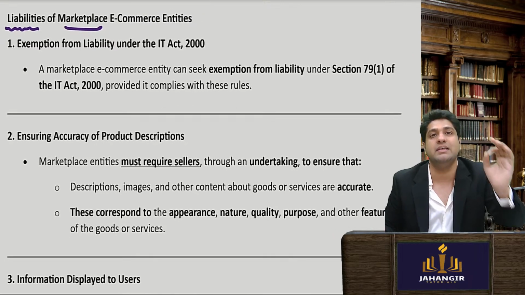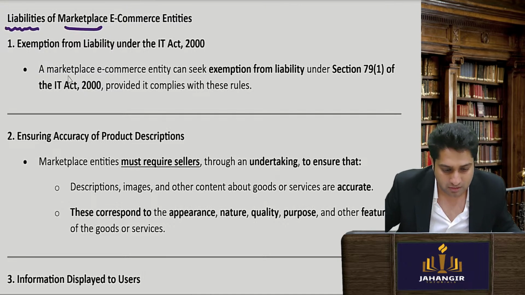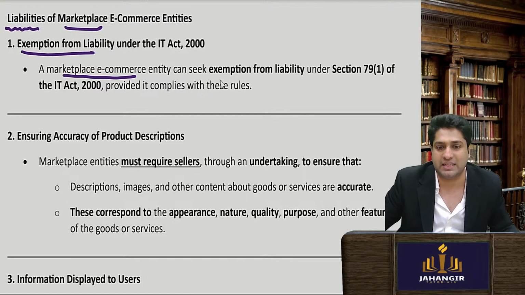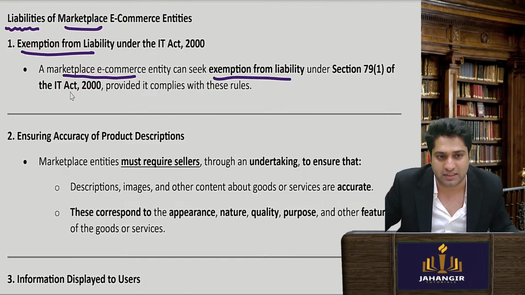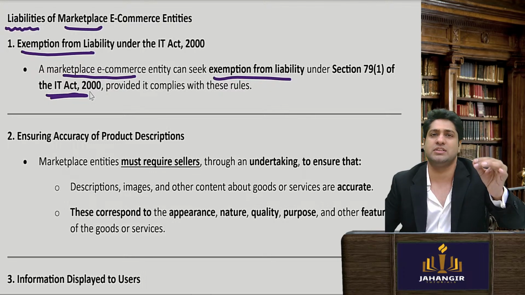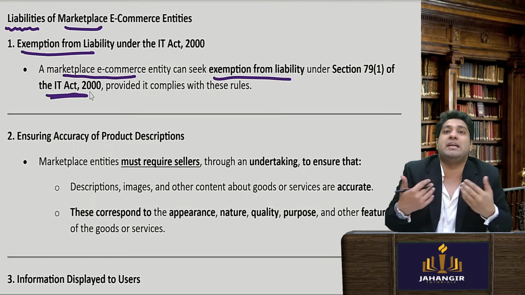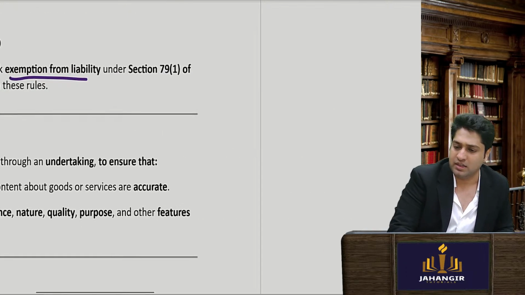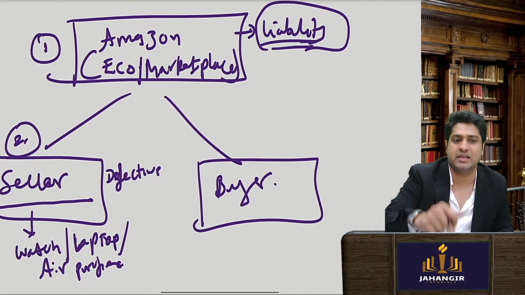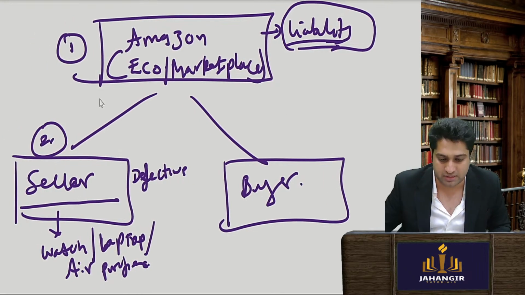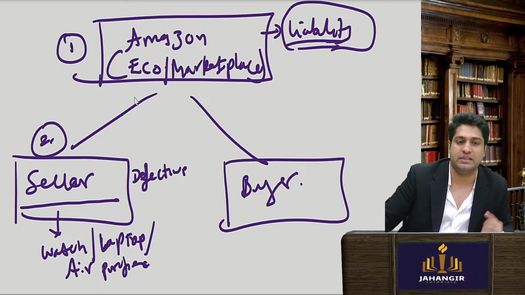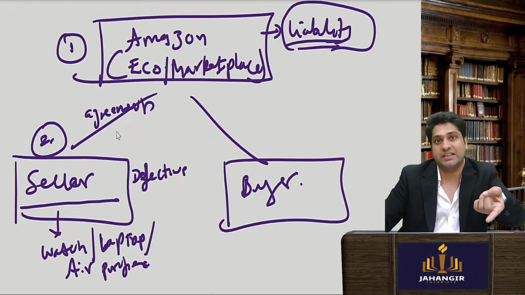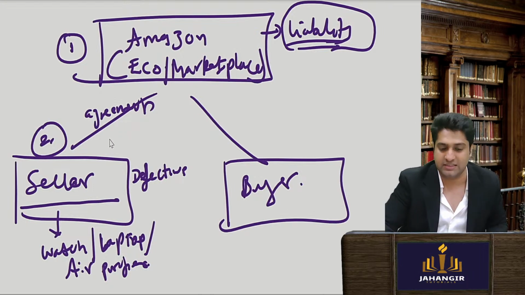They are saying the marketplace e-commerce entity can seek exemption from liability under the Information Technology Act section 79. They will say, listen, we are just an intermediary, the seller is responsible. But then you are putting all fraudulent sellers on your platform, that is your responsibility. So it is their responsibility, now we'll see, to have agreements with sellers to see that all the tax laws are followed, etc. Let's see.